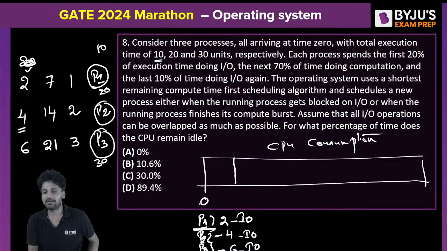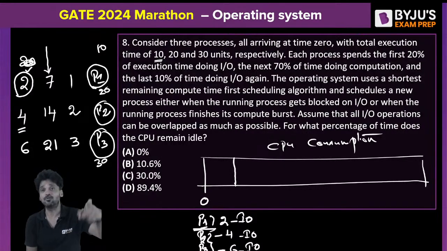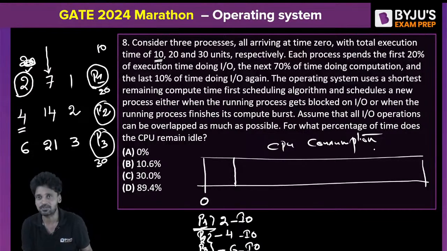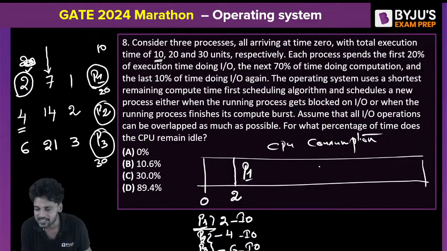After that, who is going to return to the CPU? Obviously P1, right? After spending 2 clock pulses in IO, P1 will return to the CPU and it will execute for 7 clock cycles in the CPU. Am I right? Did you get it? When P1 comes back, P2 and P3 are still in IO. And I don't need to show them because the Gantt chart is only the CPU consumption time. So by the time P1 comes back at the 2nd clock pulse, P2 and P3 are still in their IO. Now P1 enters here. This is the total CPU consumption time.